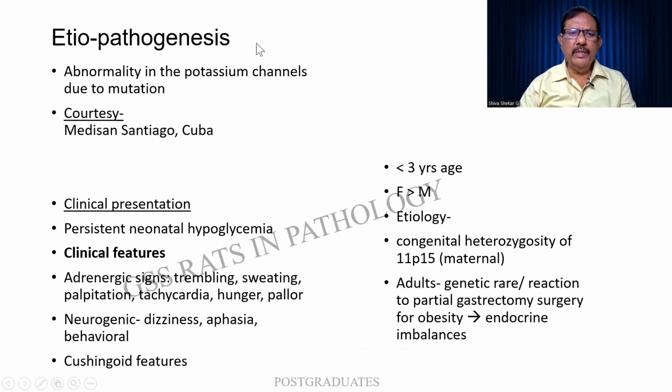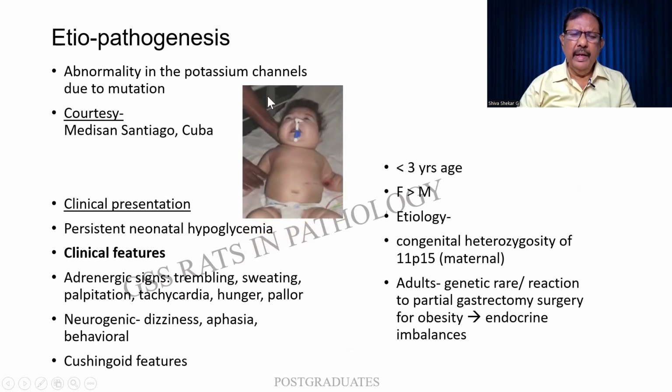The etiopathogenesis, mainly remember this: there is an abnormality in the potassium channels or the calcium channels due to mutation. So this is the basic abnormality. And thanks to this particular reference, you find that it can affect the fetus most. So there is a bloated child having Cushingoid features.